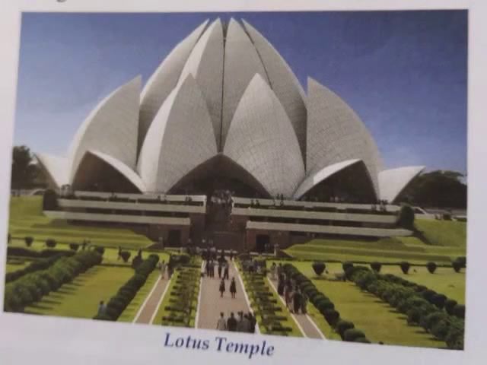Second place worth visiting is Lotus Temple. It is the Baha'i house of worship and it is a very peaceful place. It looks like the shape of a lotus from outside and is very beautiful. It is not very old and was completed in 1986. People of all religions visit here to see its beauty.